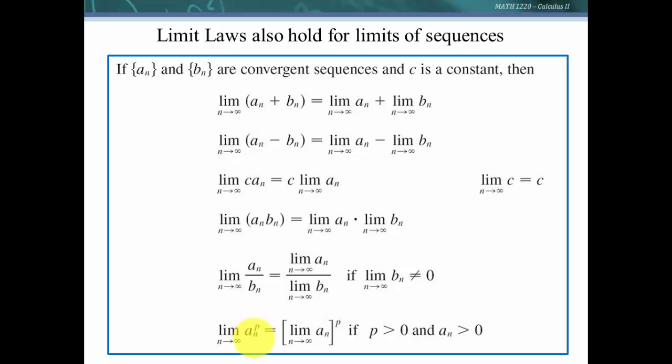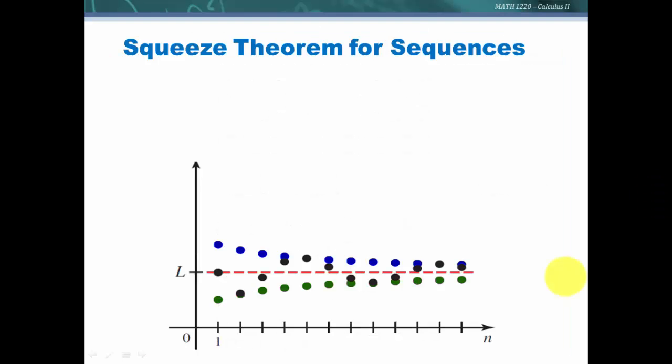And if we have a power on this convergent sequence, the limit of this would be the limit of the sequence and then raised to the power, provided that the power was positive and the sequence was also positive. And then we also have, if we're looking at a sequence that's just a constant, that limit is going to be the constant because that's going to stay constant. So we have a squeeze theorem for sequences.